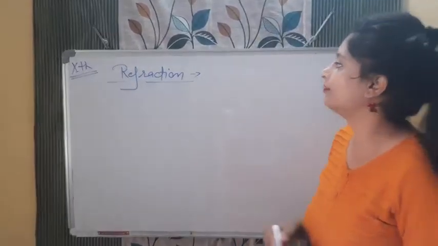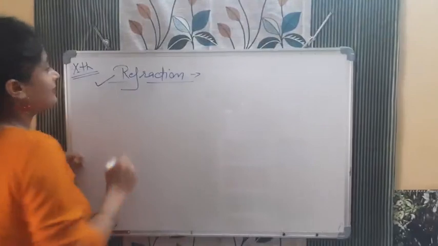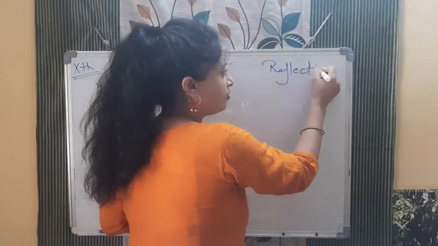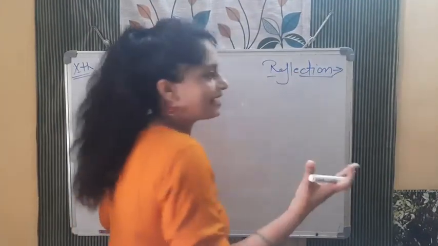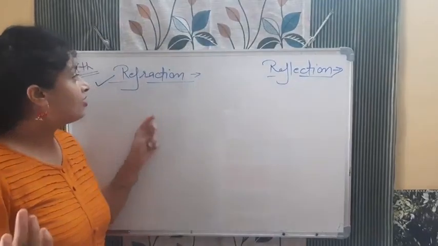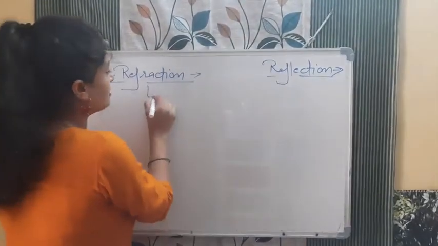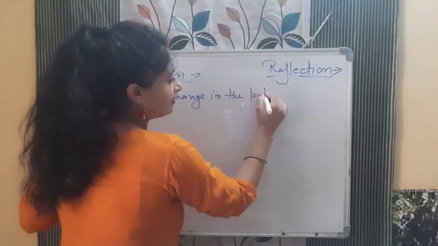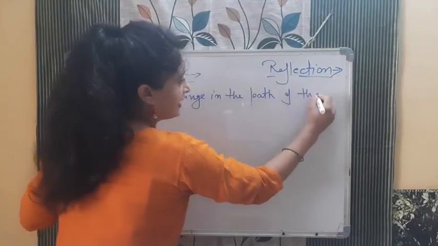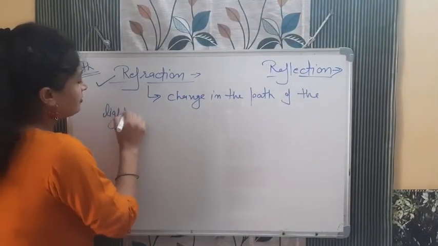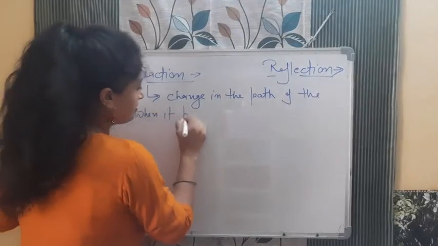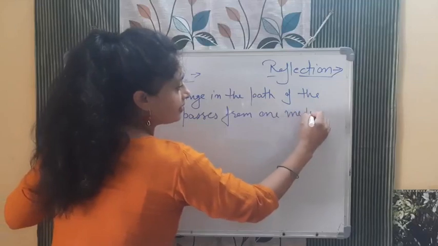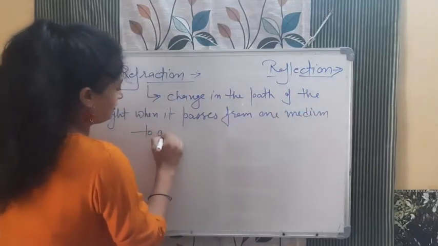Okay, so the topic is refraction. Reflection that we studied was the phenomenon of bouncing back of the light when it strikes any smooth or plane surface. Now refraction is the change in the path of the light when it passes from one medium to another.